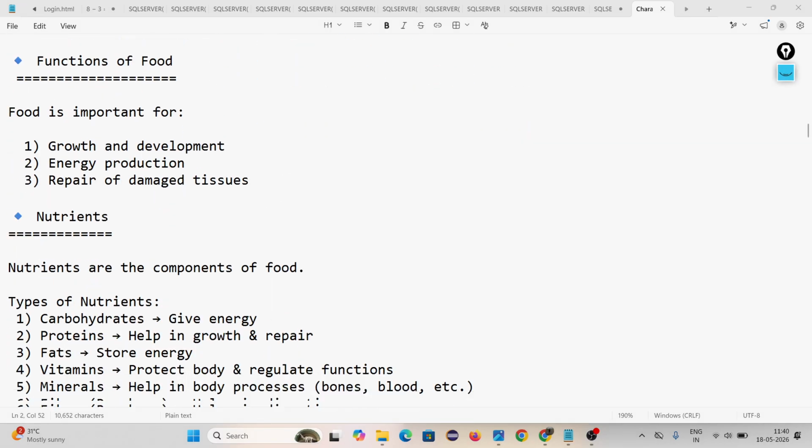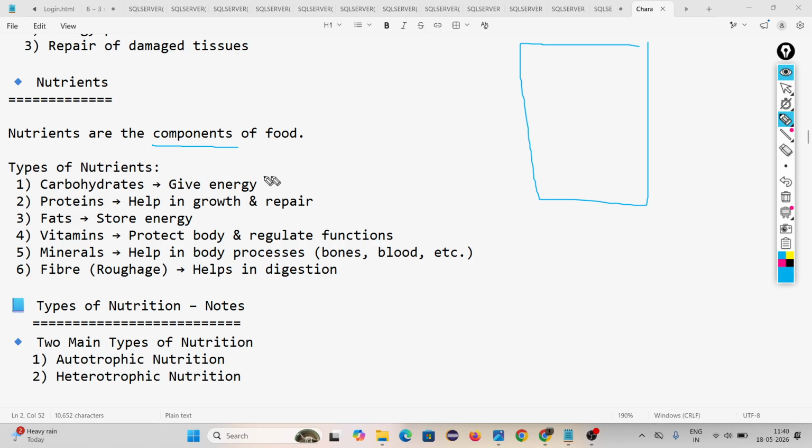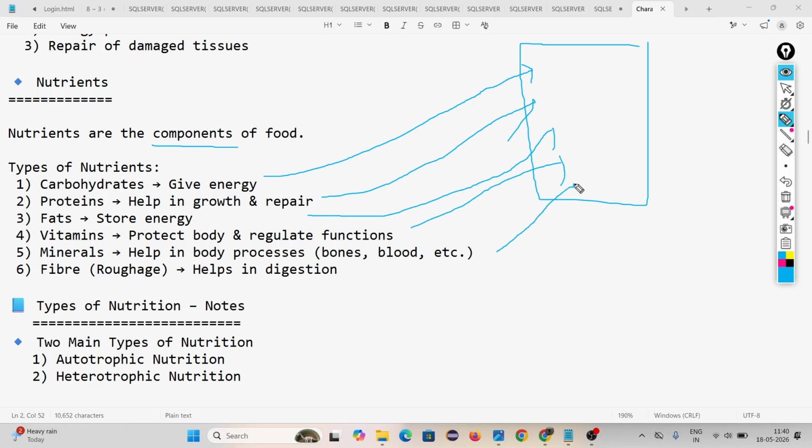Then come to nutrients. Are nutrition and nutrients both the same? No. Nutrition means the process through which we take food and utilize food, deriving food and utilizing food. But nutrients means components of the food. In our food, what components are available? You heard about carbohydrate, protein, fat, vitamins, minerals, fiber. These are nothing but components of a food.